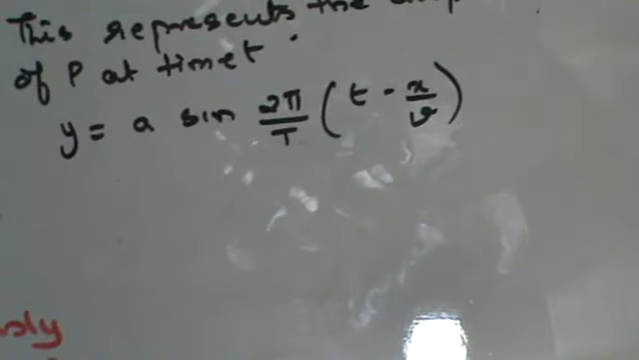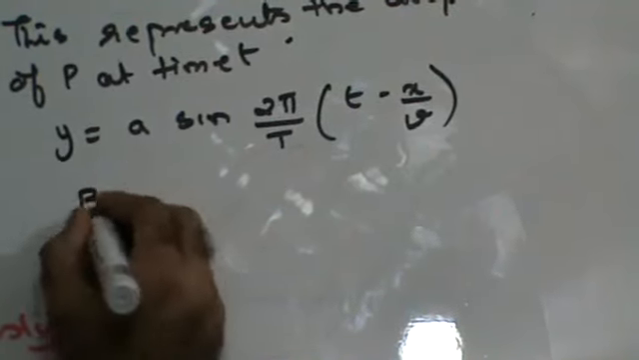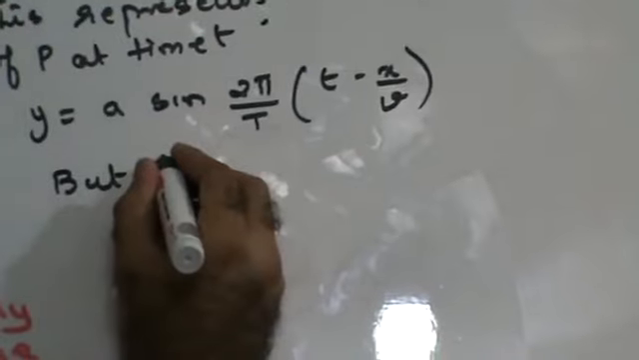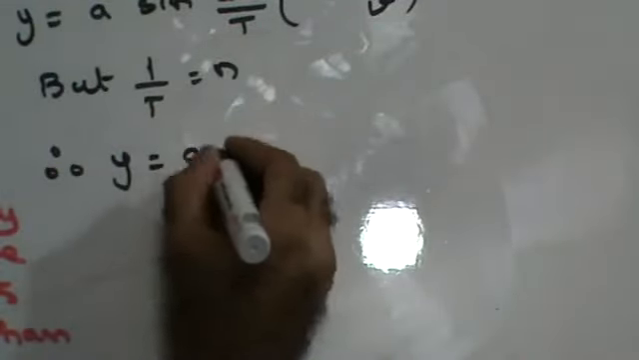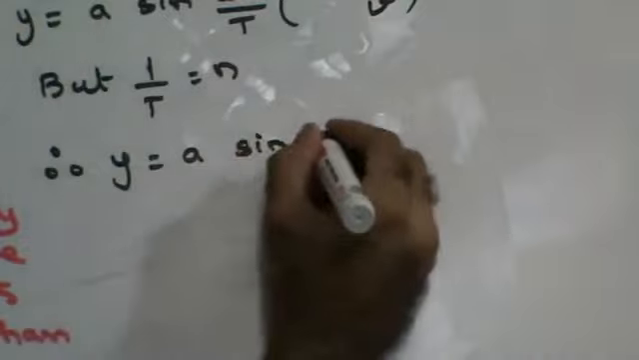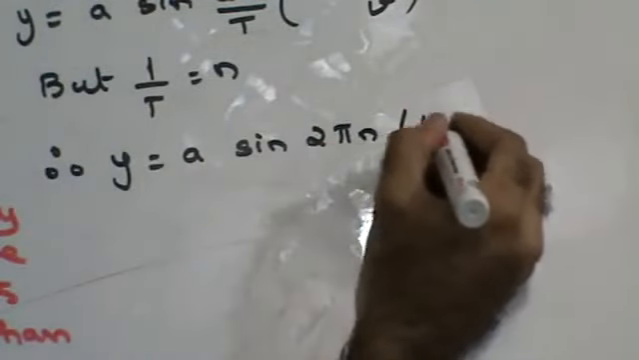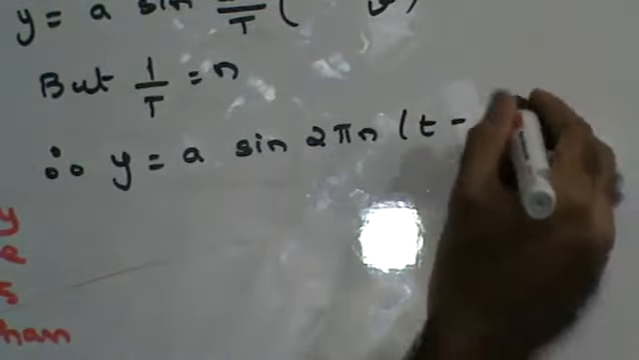Okay, now let's try to represent this equation in different forms. We know that 1 upon T is frequency. Therefore, one form of representing this equation will be y = a sin 2πn(t − x/v). I'm going to represent this equation in multiple forms and show it to you.